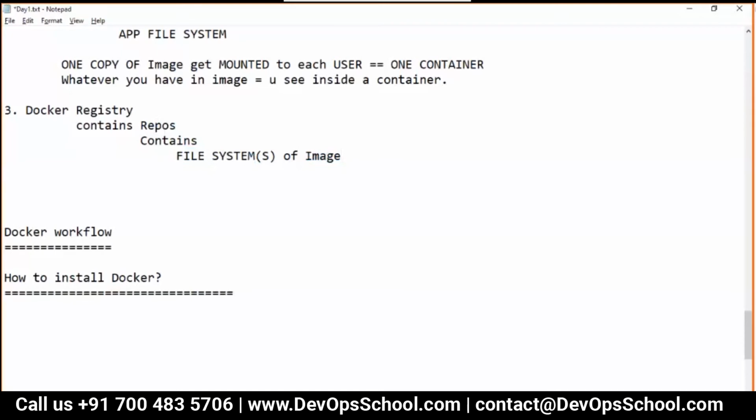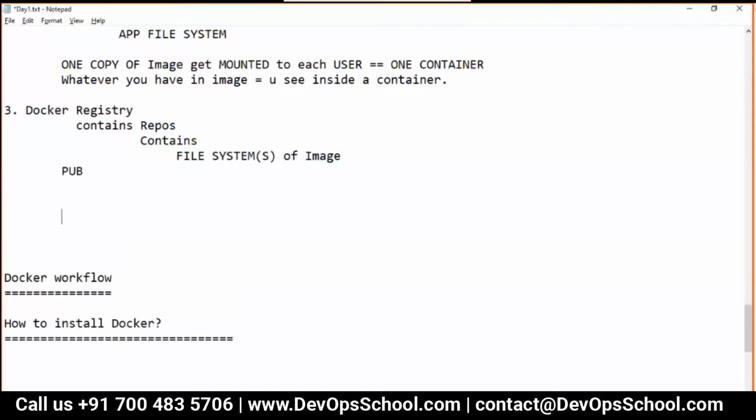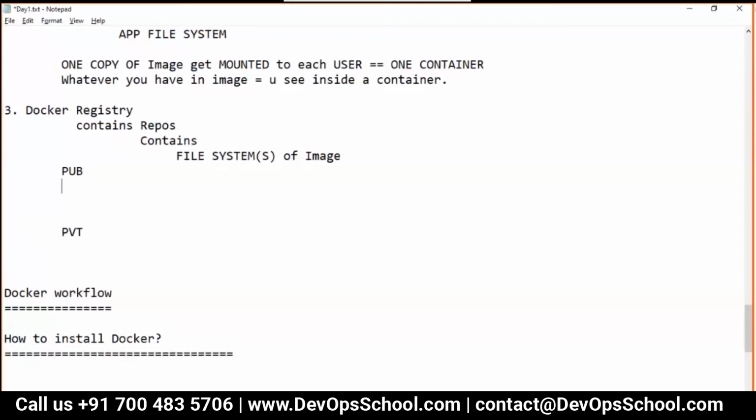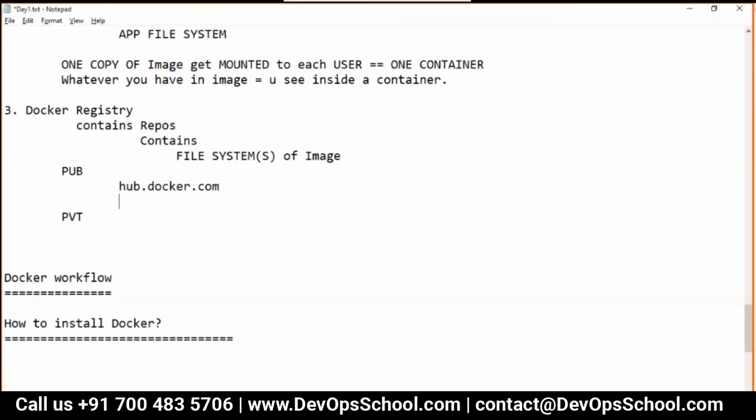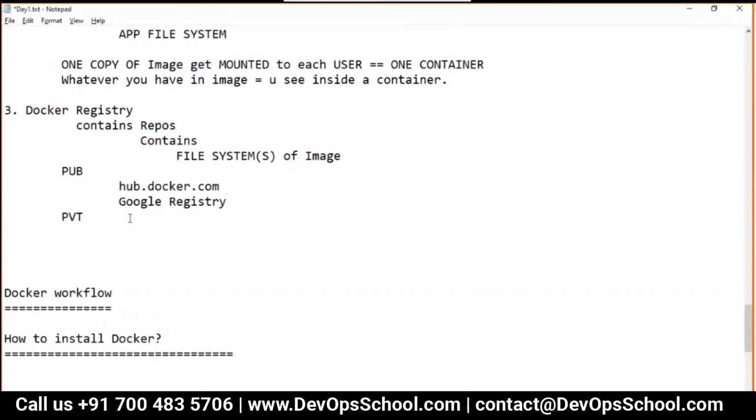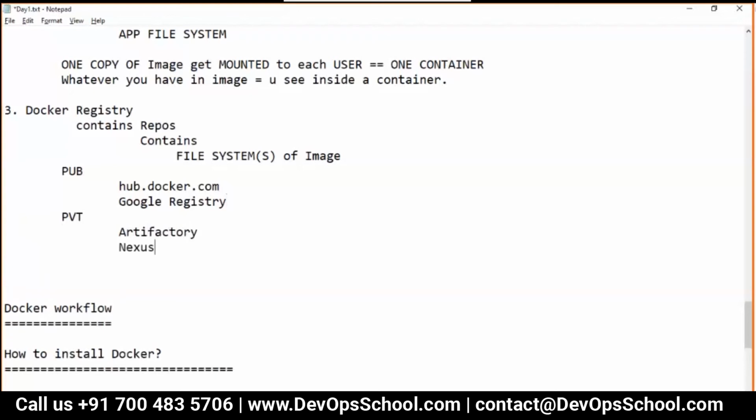So guys, there are two kinds of registry, public and private. When I say public, it means anyone can access. So hub.docker.com, Google registry is also public. But a private registry is something where I don't want public access, but only my team, my organization, my enterprise. So I think you can set it up. So many vendors are there. I'm not naming everything.